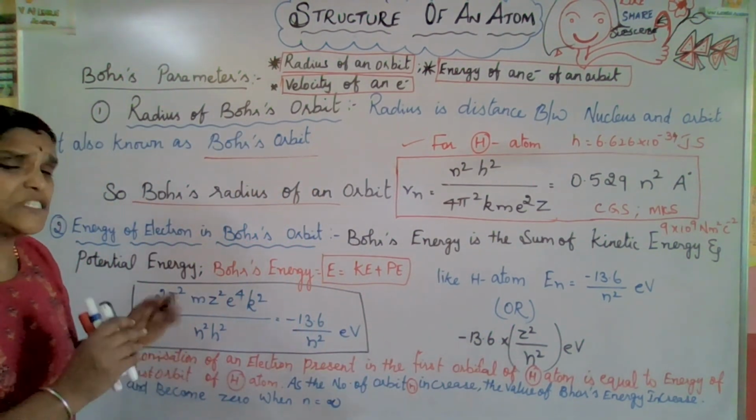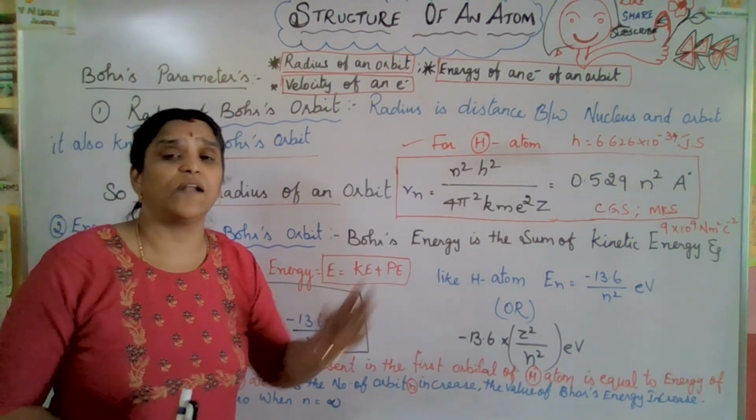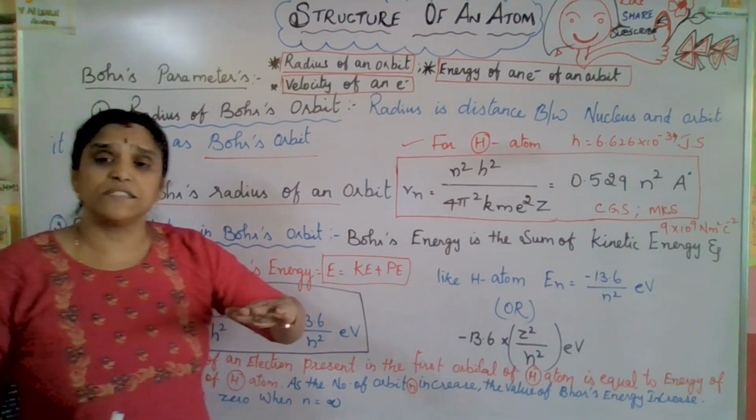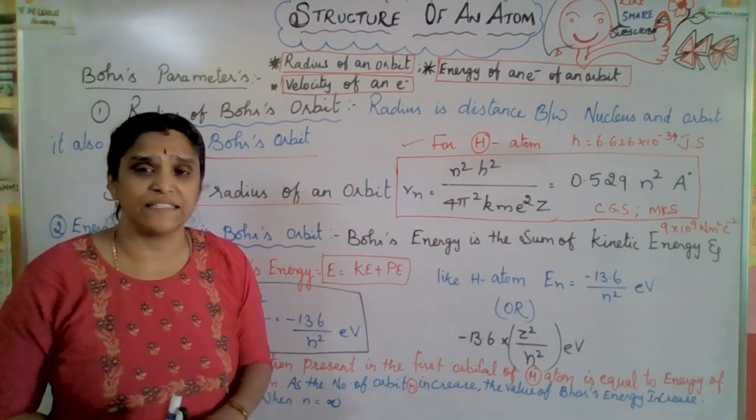Yes. Now what purpose can we use this formula for? To calculate the ionization energy, because removal of an electron from the outermost orbit is the ionization energy.